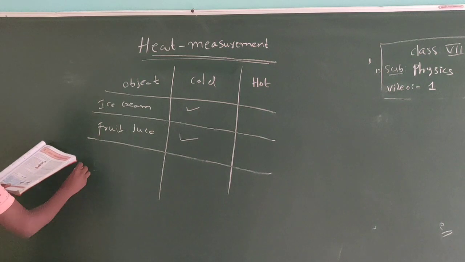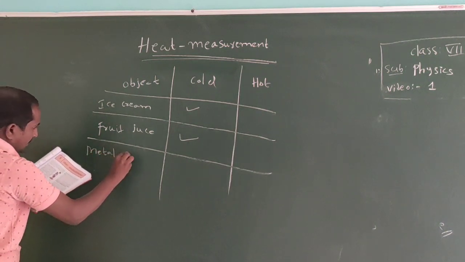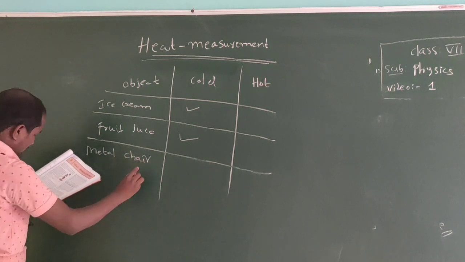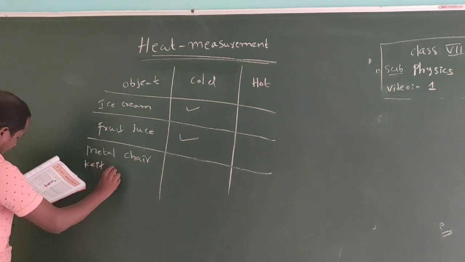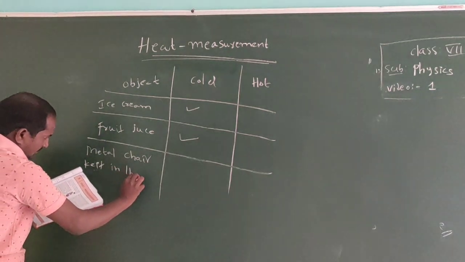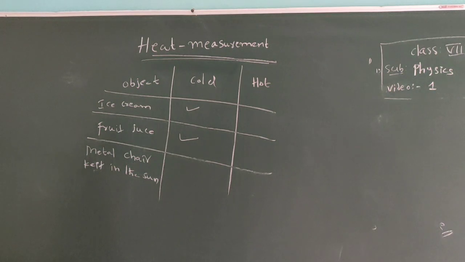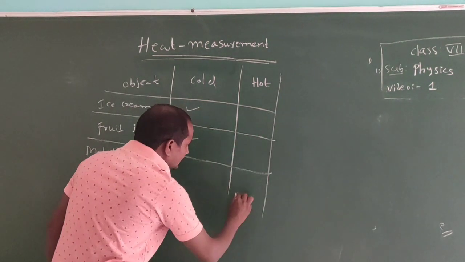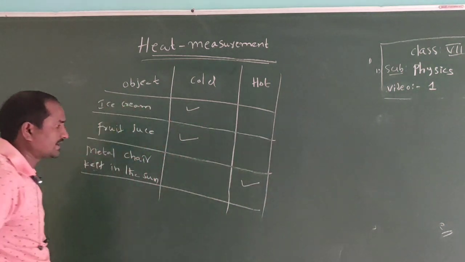Next one, metal chair kept in the sun. The chair is kept in the sun. When we touch the chair, after some time we feel it is hot.